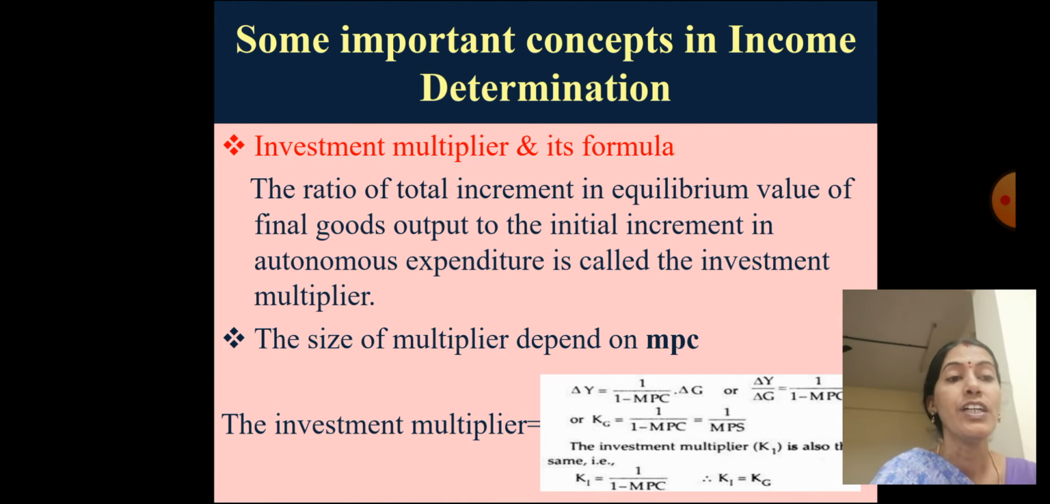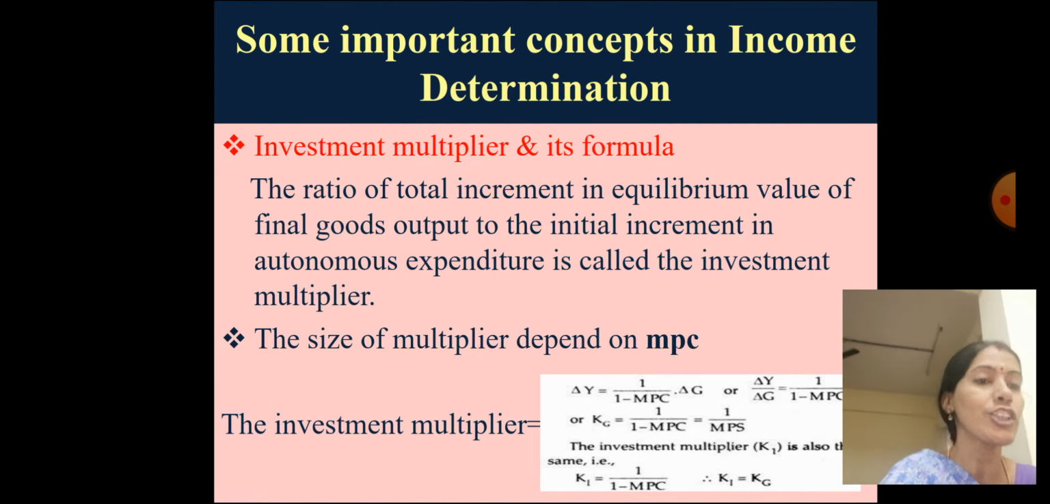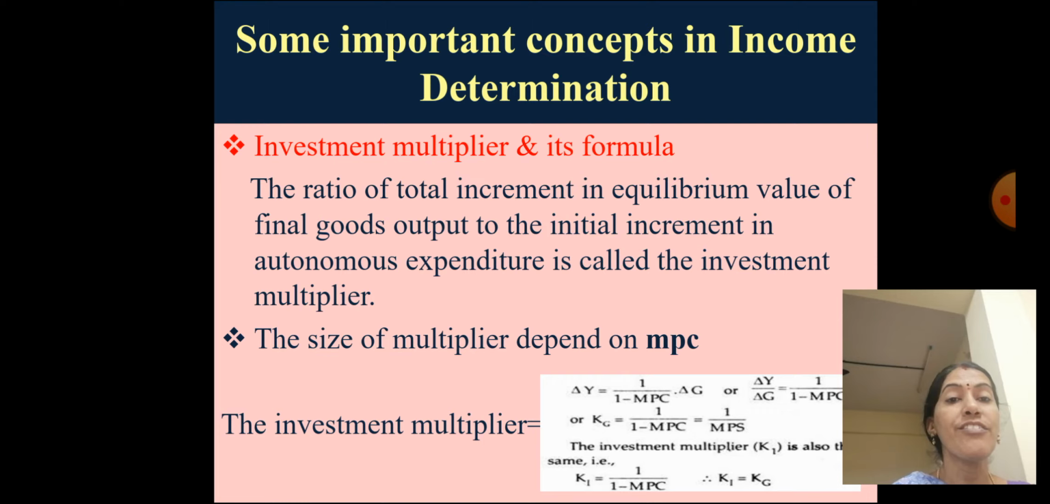And the next one, investment multiplier. Who gave this concept? I'll tell you: J.M. Keynes, John Maynard Keynes. He said the ratio of the total increment in the equilibrium value of final goods output to the initial increment in autonomous expenditure is known as the investment multiplier. The ratio of the total increment in the equilibrium level of output to the initial increment in the autonomous expenditure is known as the investment multiplier.